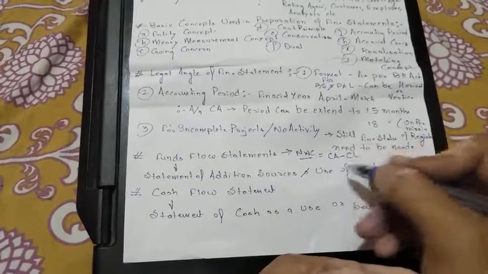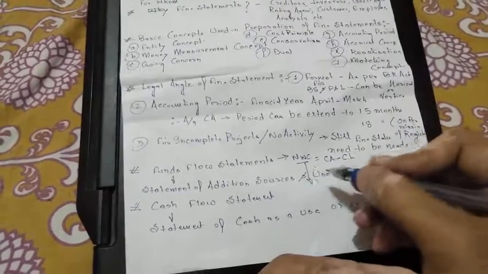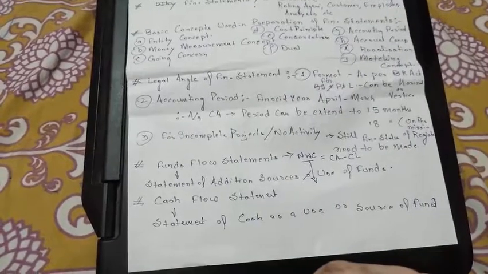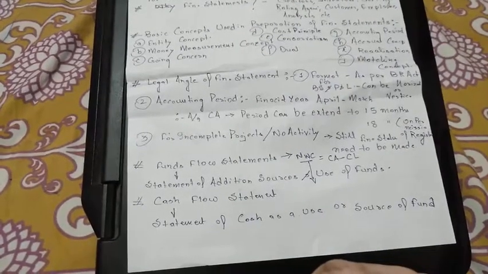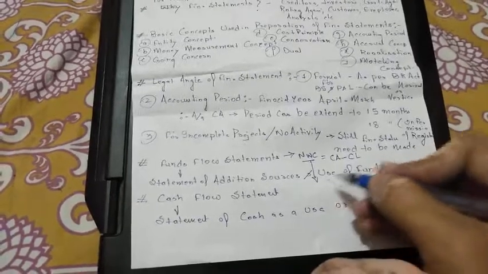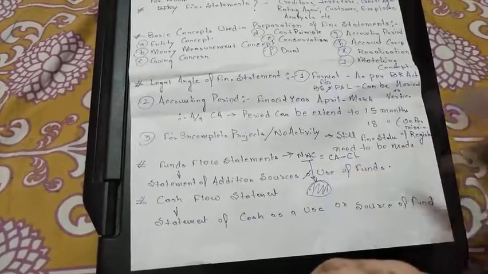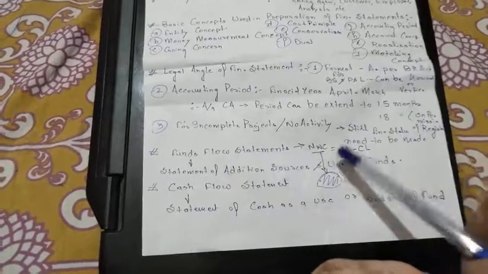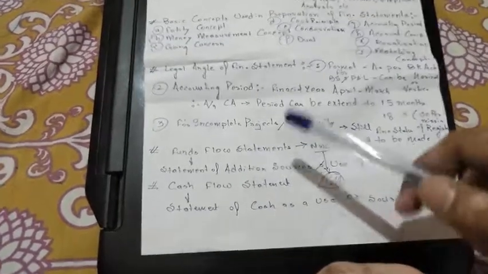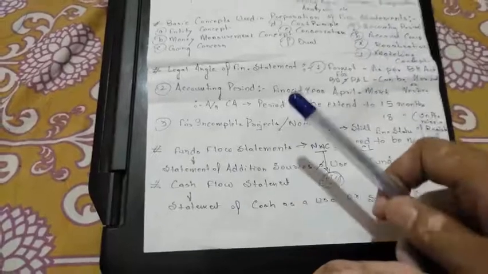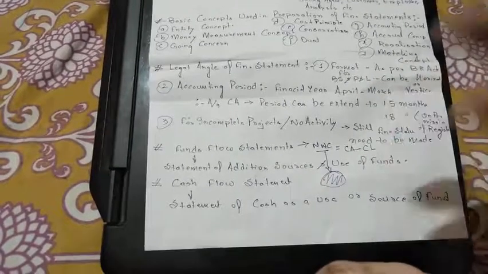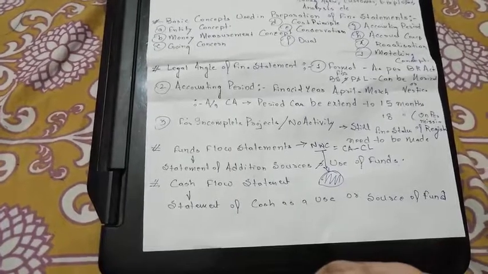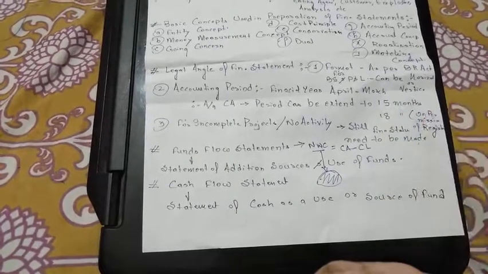There is also another statement: the net working capital is part of the long term source, or the long term capital, of the companies. So the funds flow statement relates with the net working capital. This funds flow statement speaks about how much you are taking your long term source fund to fund the current assets. So this funds flow statement analyzes that.